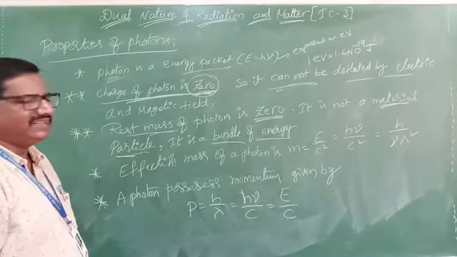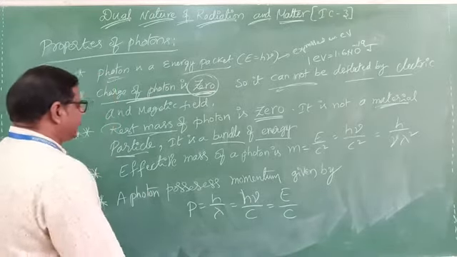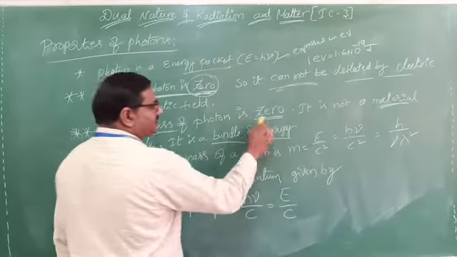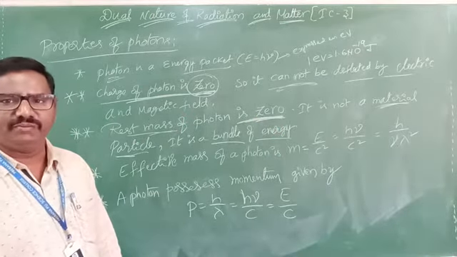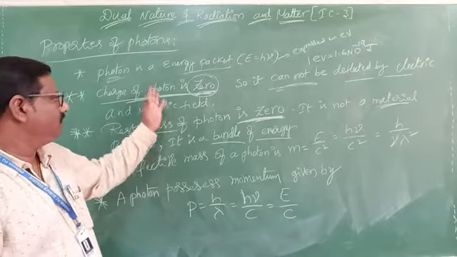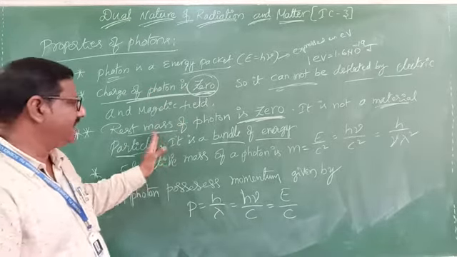What is its rest mass? That is also one of the KCET questions. The rest mass of a photon is 0. It is also one more question at PU level. What is the charge of a photon? That is also a 1 mark PU question. And what is the rest mass of a photon?